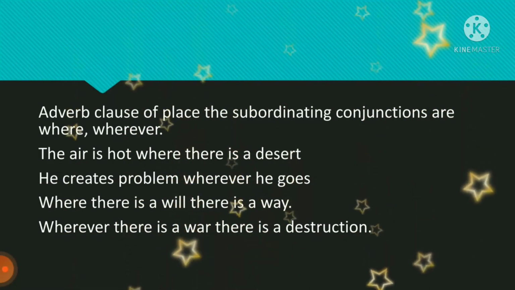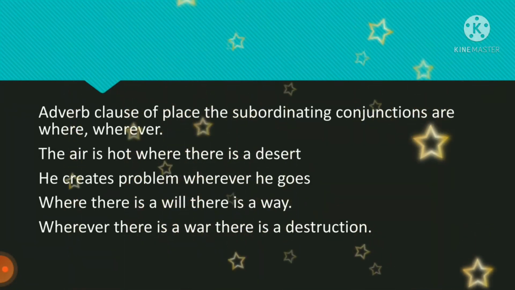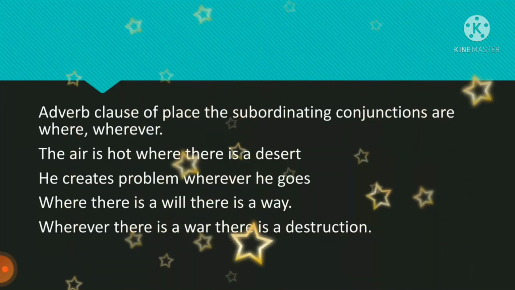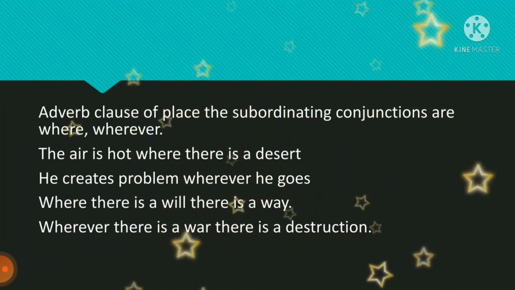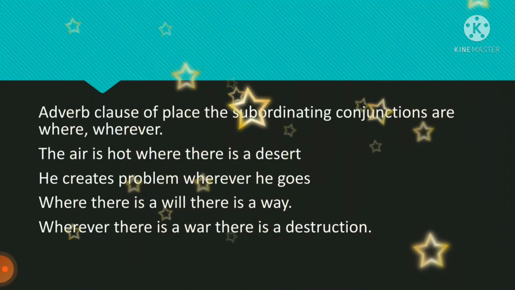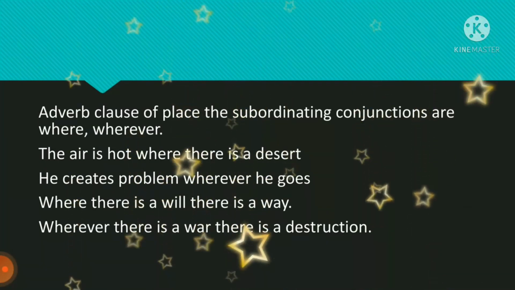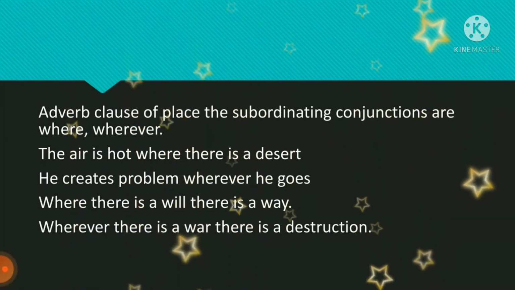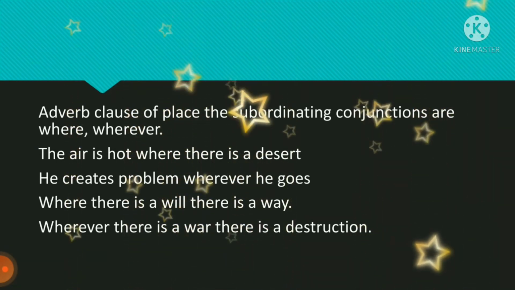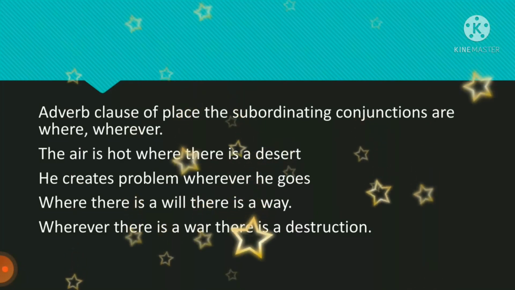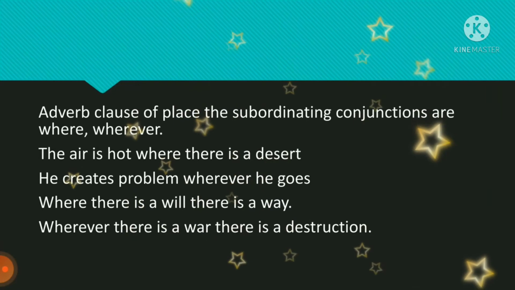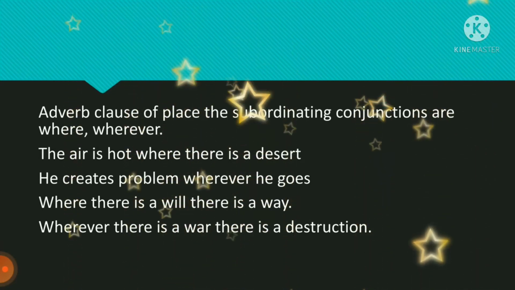Now adverb class of place. The adverb class of place is introduced by these subordinating conjunctions or connectives: where, wherever. So here, in which place the action is going on, it talks about that. It is hot where there is a desert. Where there is a desert, it is hot. So it is hot where there is a desert.